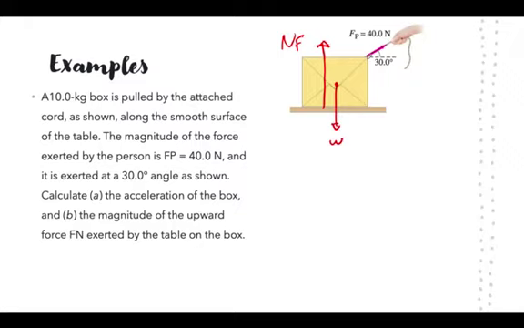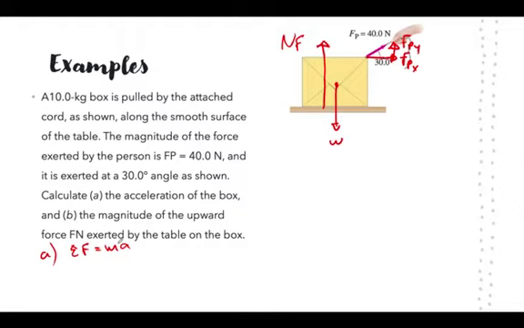When you pull at an angle, you pull both horizontally and you pull vertically. So you're doing two things at the same time. So let's try and answer these questions right here. To find the acceleration of the box, we will use Newton's second law. Sum of the forces is equal to mass times acceleration.